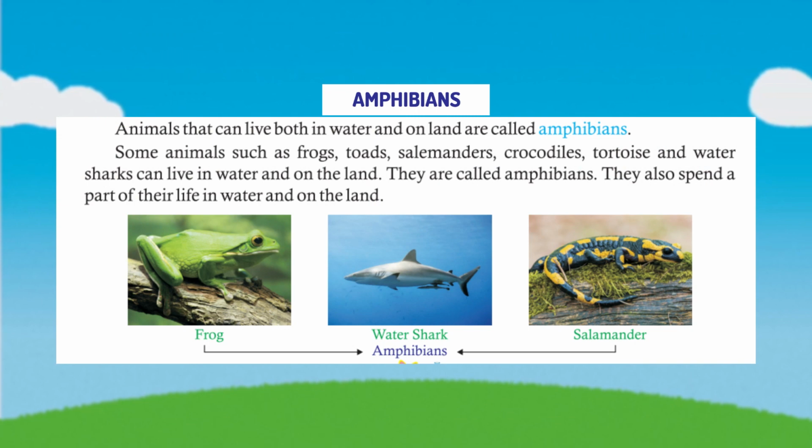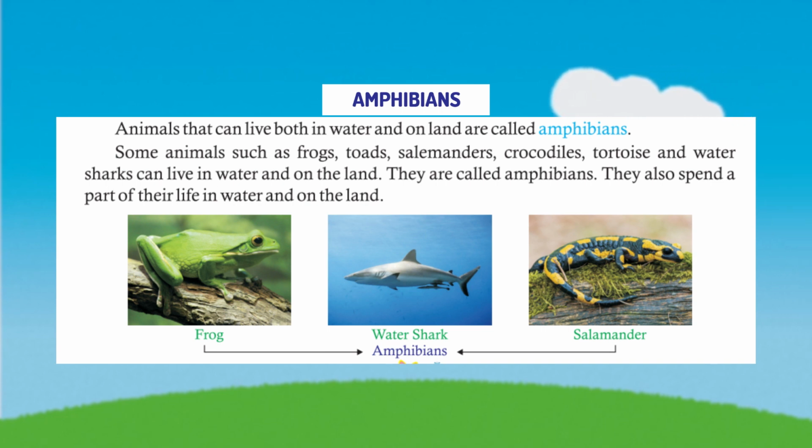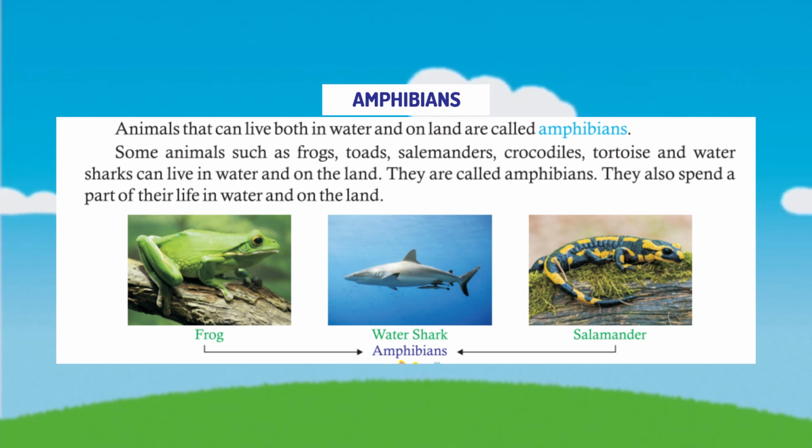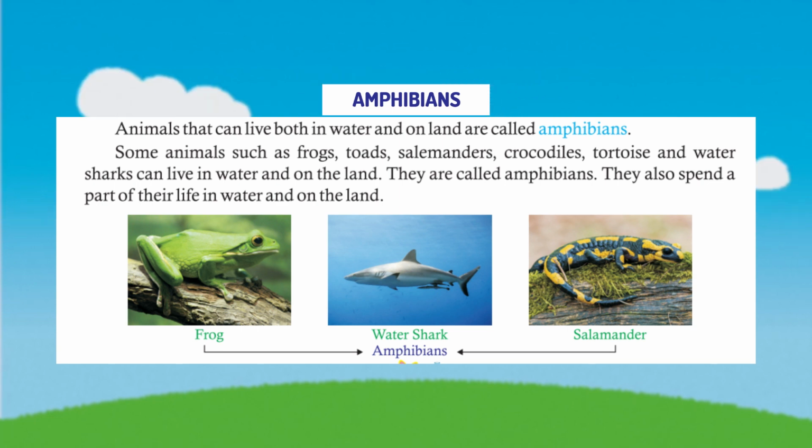Amphibians. Animals that can live both in water and on land are called amphibians. Some animals such as frogs, toads, salamanders, crocodiles, tortoise and water sharks can live in water and on the land. They are called amphibians. They also spend a part of their life in water and on the land.